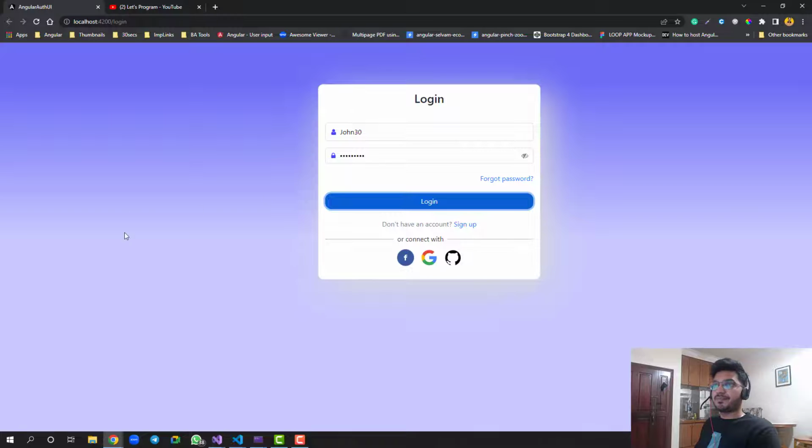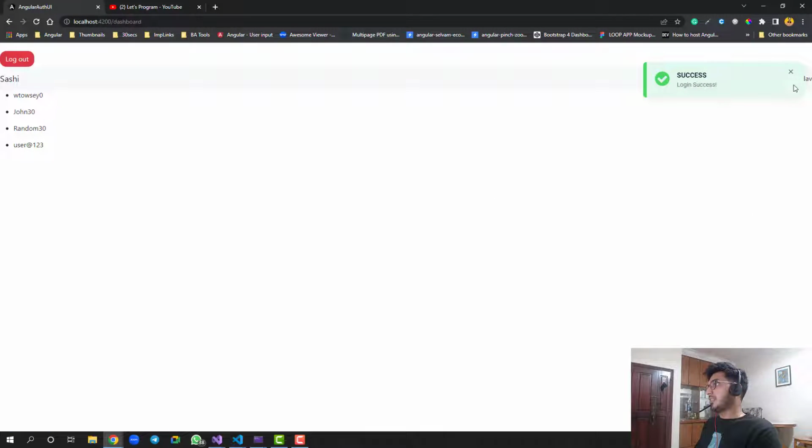If I click on login, once the user logs in, this is what we came to in the last part. What we need to do is display a navbar, and on the navbar we want to show who the user is, the username. I have seen a lot of people asking me on my Telegram channel, and now on Instagram as well, "Hey Shashi, how do we display the username of the user on the navbar?" We can do it by using the values we get from the token, because the token has a payload, and inside that we can store the username. From there we will retrieve it and display it on the UI.